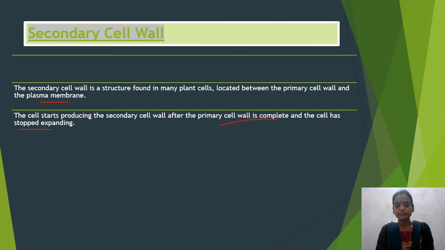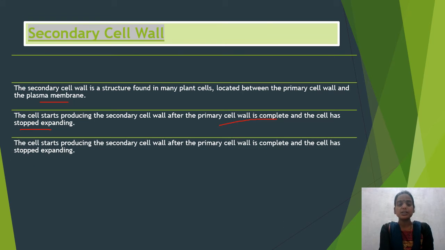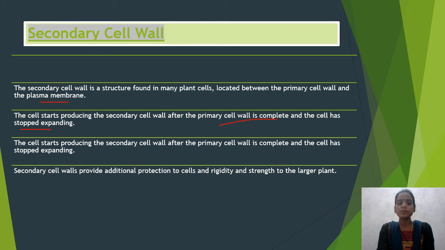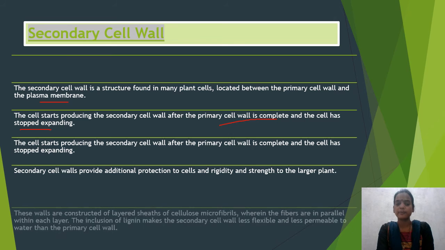Next, the cell starts producing the secondary cell wall after the primary cell wall is complete and the cell has stopped expanding. This is what I have already told you. Secondary cell walls provide additional protection to cells and rigidity and strength to the larger plants. This is the role of the secondary cell wall.